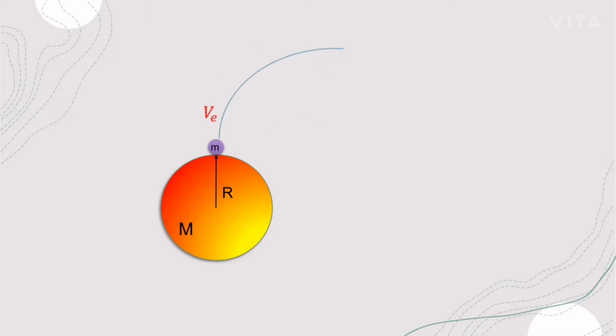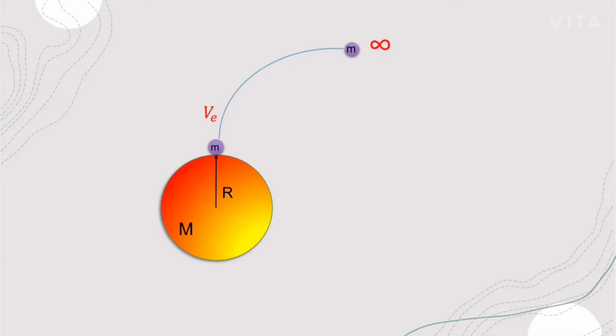We are using conservation of mechanical energy here because let this be any planet with mass capital M and radius capital R, and let a small object of mass m lie on the surface of the planet. Let me throw the object with such a velocity ve so that it crosses the planet's gravitational field. Now, a question arises: where is the ending point of a planet's gravitational field located? The answer is that the planet's gravitational force ends at infinity.